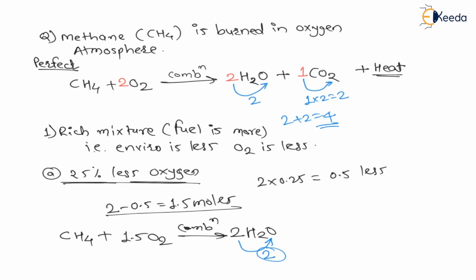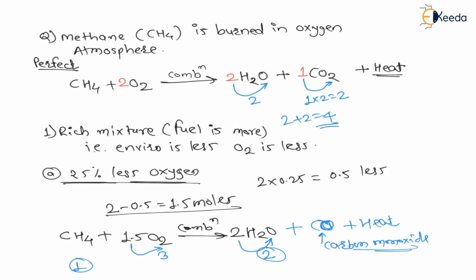Here out of 3, since 1.5 into 2 is 3, out of 3, 2 are gone. Therefore only one oxygen is now available, and there is only one carbon. This one carbon will react with one oxygen, and it will become carbon monoxide, CO, right? And during the reaction of hydrogen, a large amount of heat is released. So this CO is nothing but carbon monoxide, right?